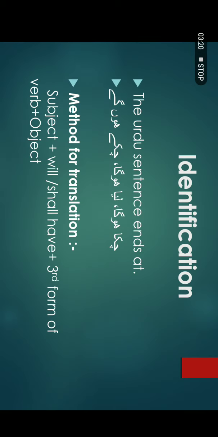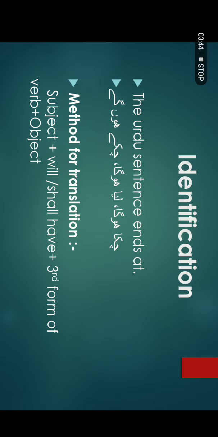Our next step is identification. Okay, how would you identify that this is future perfect tense? In present perfect tense, I told you that you will identify the sentence if the sentence ends with the words कर चुका है, कर लिया है, कर चुका हूँ.